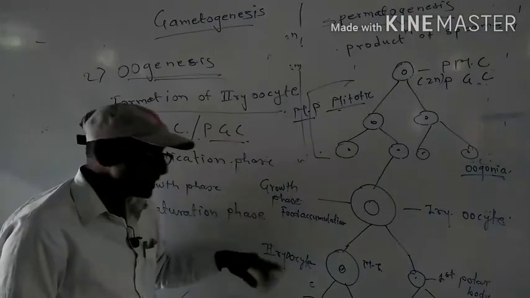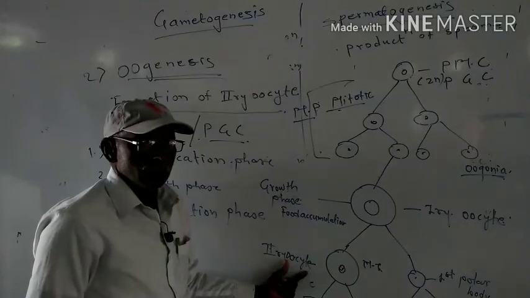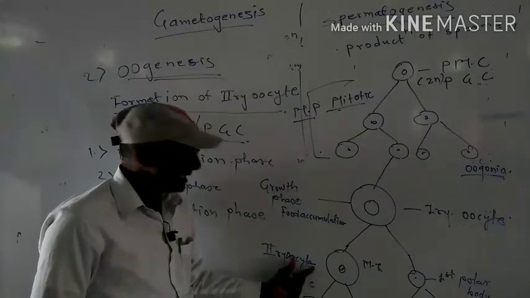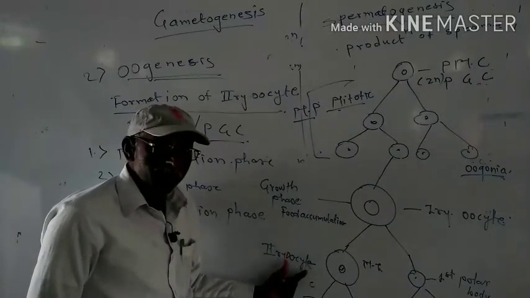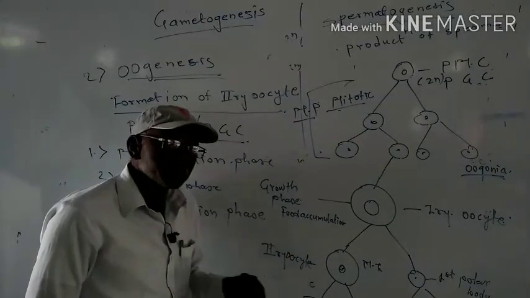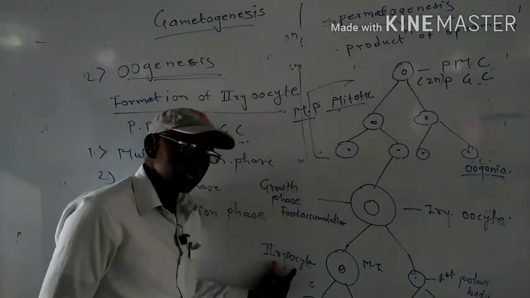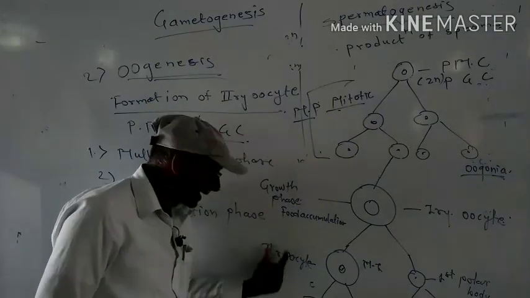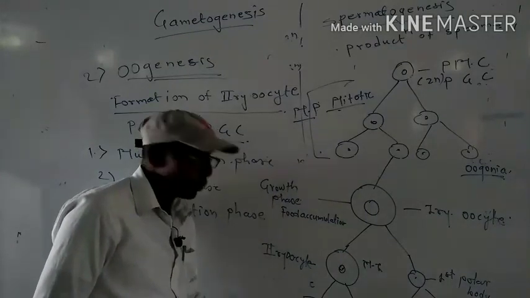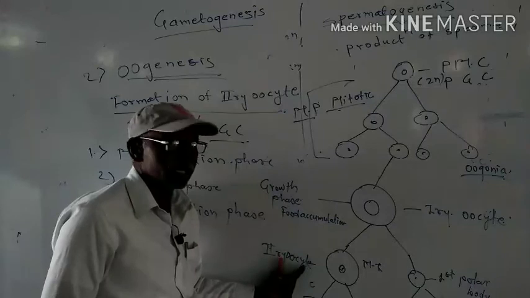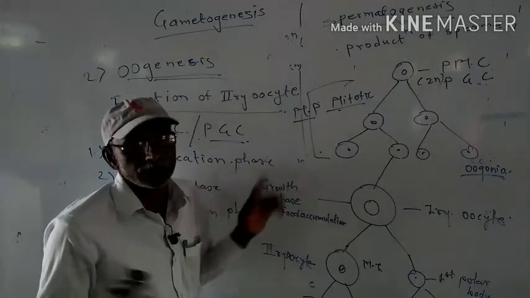But after the release of the secondary oocyte, when it reaches the fallopian tube and the sperm reaches this secondary oocyte, then and only then is the secondary oocyte converted into ovum, because meiosis second is not completed in the secondary oocyte.